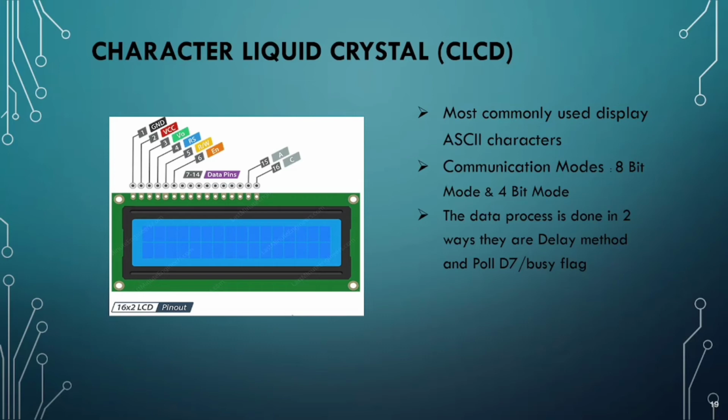And pin 5 is nothing but the read or write pin. Let us understand pin 5 later. Now let us see pin 6. Pin 6 is nothing but the enable pin, and as we know, pin 7 to pin 14 are nothing but the data pins, and pin 15 and pin 16 are nothing but the anode and cathode pins.